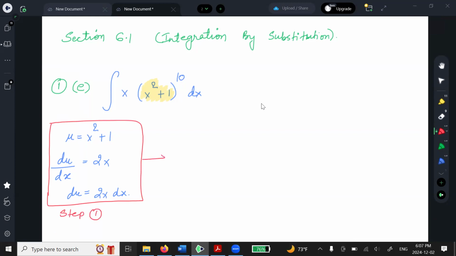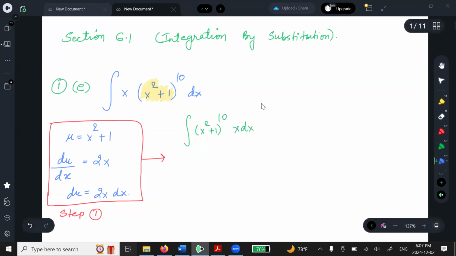Okay, so far, good, everybody? Step 2 is when you try to balance your integral. So we start with the original question first, and we move the complicated part. The complicated part is that quadratic raised to power 10 to the front, and we move everything to the back, right? Why do I do this? You'll see in a minute. So I move the complicated part to the front because that's going to be u anyways.